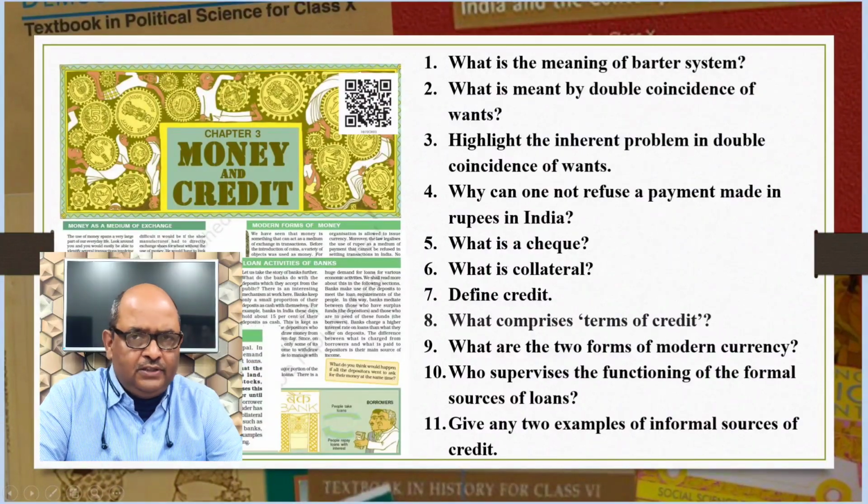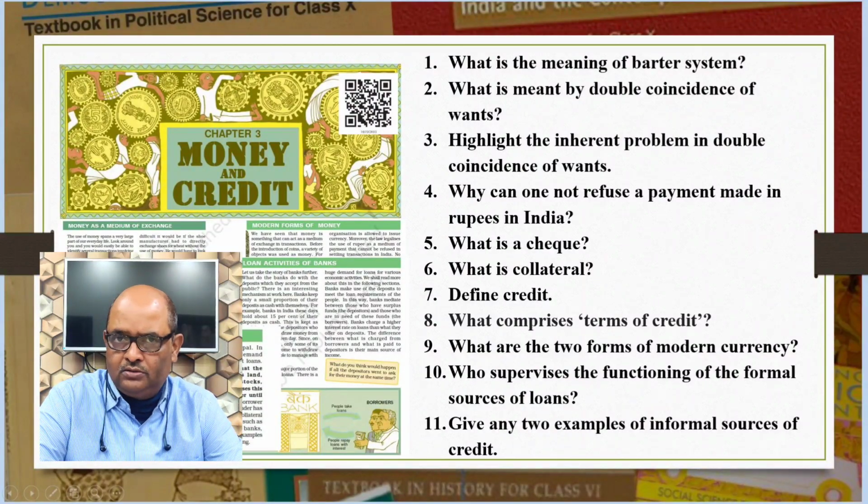But before you finish revision, you must at least once go through the following questions. What is the meaning of barter system? What is meant by double coincidence of wants? Highlight the inherent problem in double coincidence of wants. Why can one not refuse a payment made in rupees in India? What is a cheque? What is collateral? Define credit. What comprises terms of credit?